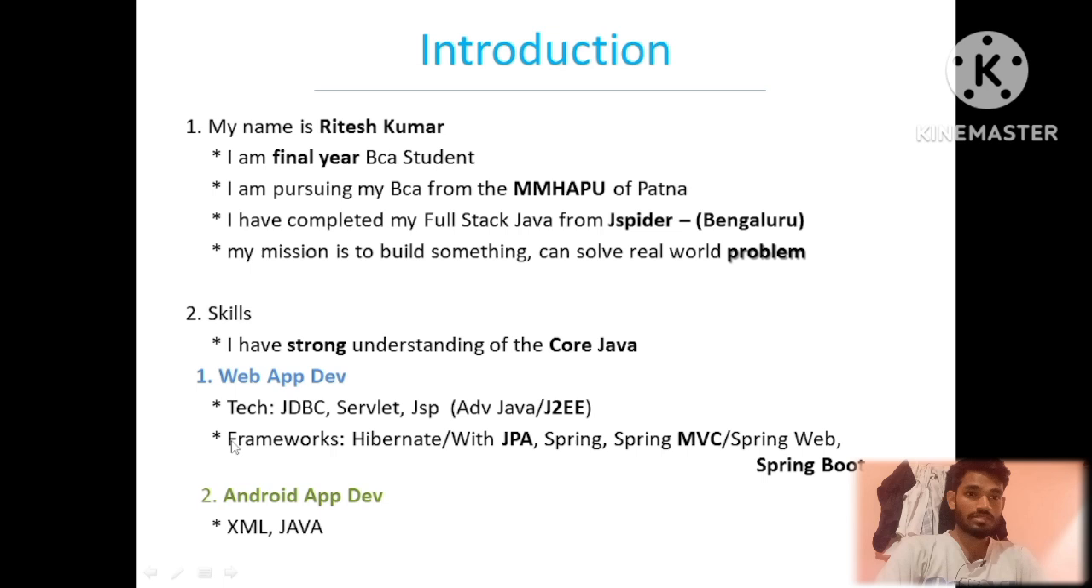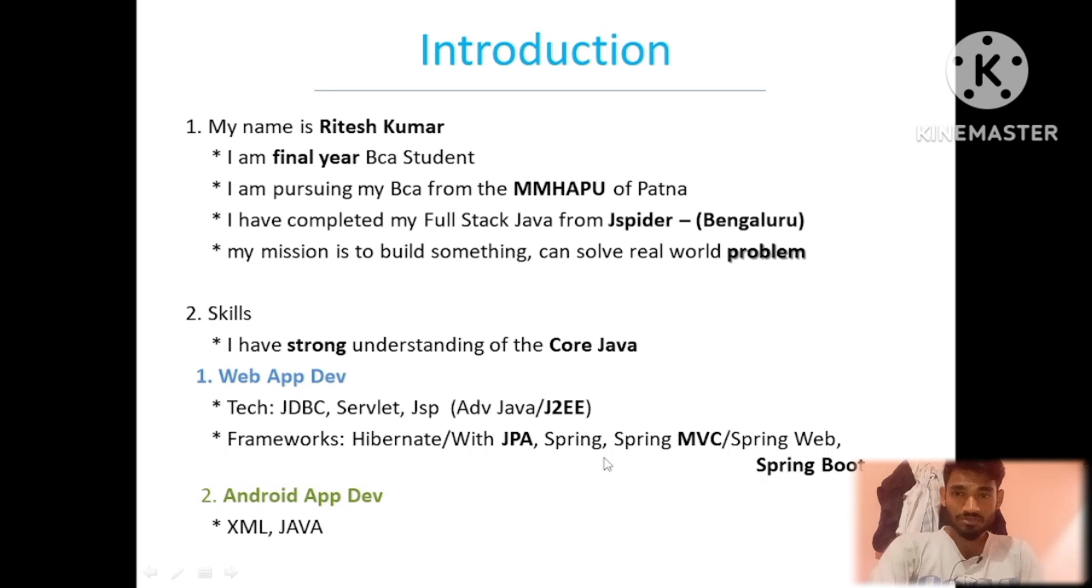I also have knowledge of the frameworks to create web applications, like Hibernate with and without JPA, Spring MVC, and then Spring Boot.